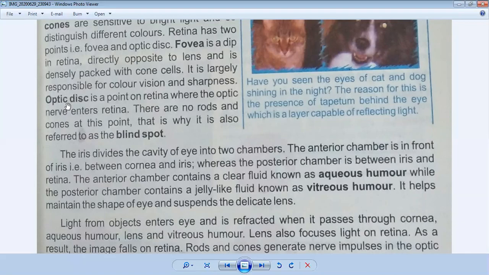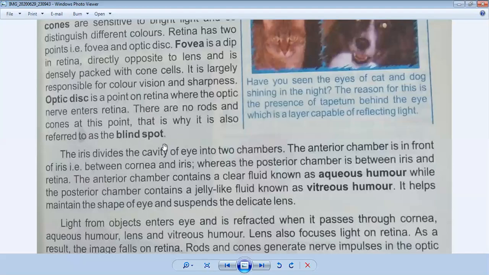But the optic disc, another name for which is the blind spot, is where the optic nerves arise and enter the brain, and the brain gives messages to the receptor, and the receptor takes messages back to the brain. At that point there are no rods and cones, so that's why it is also referred to as the blind spot.